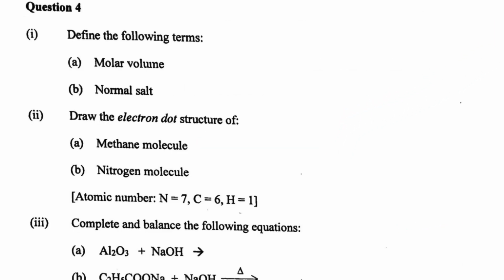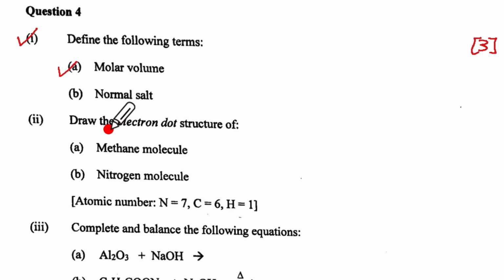Now some of you may have attempted question 4, in the first subpart, which is for 3 marks here, is the definition. Now molar volume, volume of 1 mole of a gas at STP, and normal salt, where the salt is obtained by complete replacement of the replaceable hydrogen atom of the acid. So you can learn up these definitions. You have to check with your textbook, and accordingly you will be giving yourself marks.